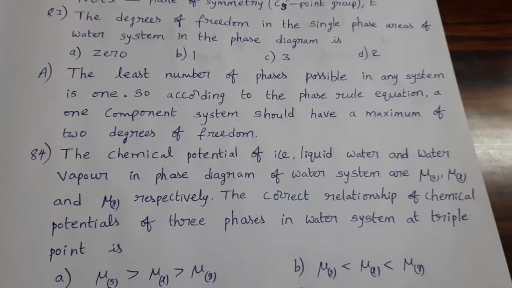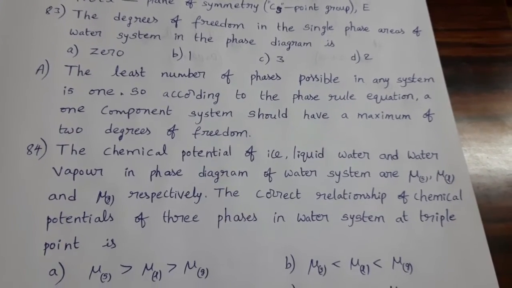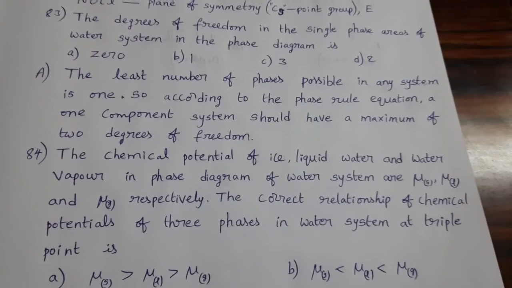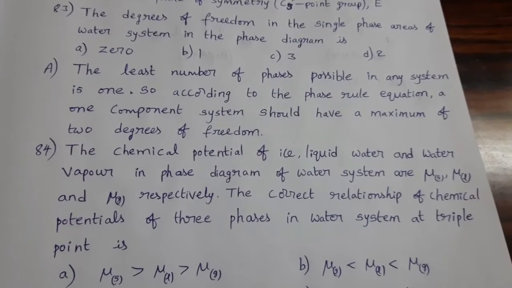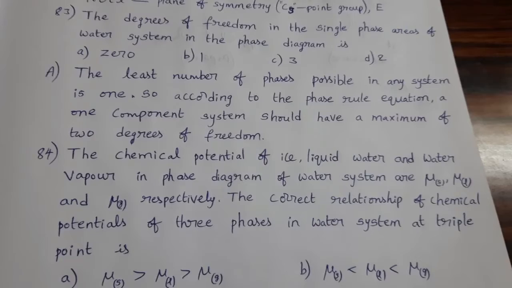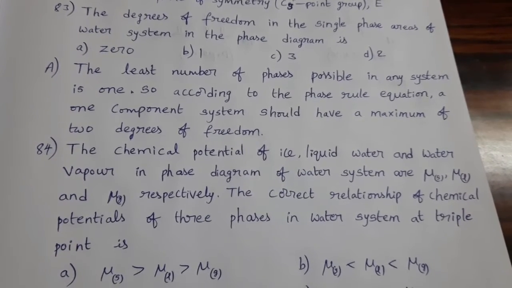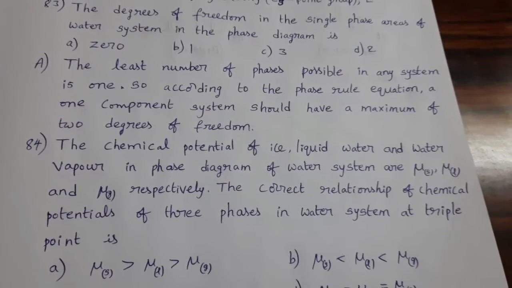Next, the chemical potentials of ice, liquid water and water vapor in the phase diagram of the water system are mu S, mu L and mu G respectively. The correct relationship of chemical potentials of three phases in the water system at the triple point is.